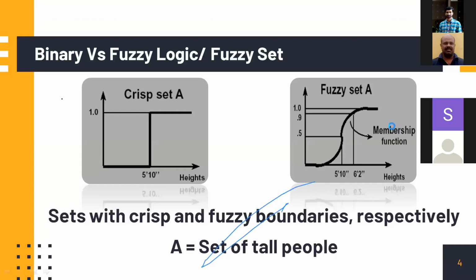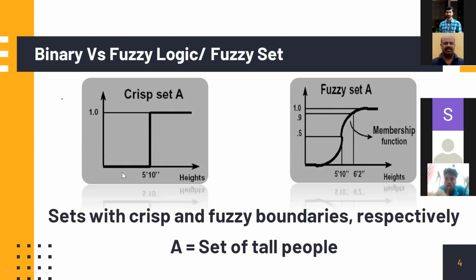Here, the set boundaries are not crisp like this. Rather, it may attain something like an S shape, so that your 5'10" can belong to anything, and above 6'2" is clearly tall. The maximum membership value is 1. So the membership value can range anything from 0 to 1. That is one interesting thing with fuzzy sets, but it is not possible with the crisp set.